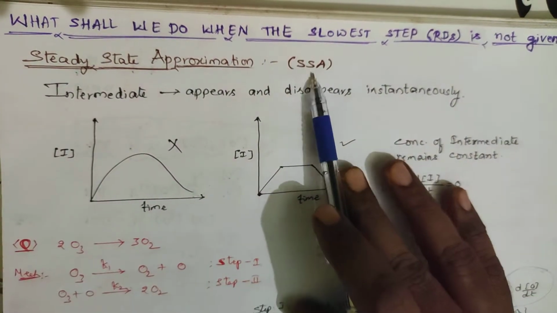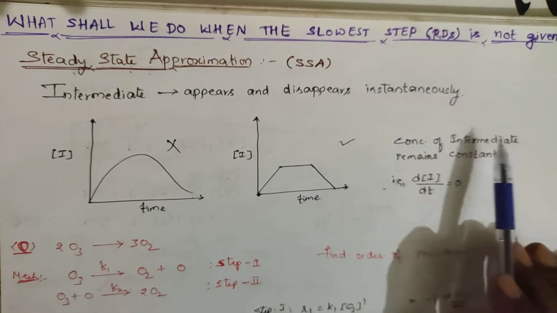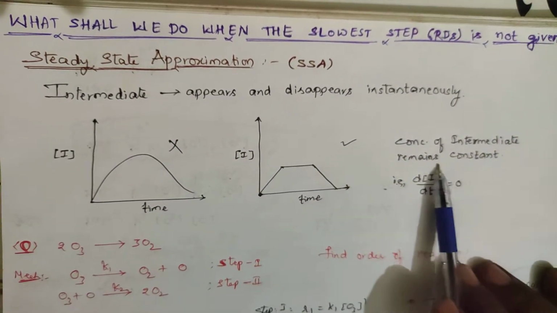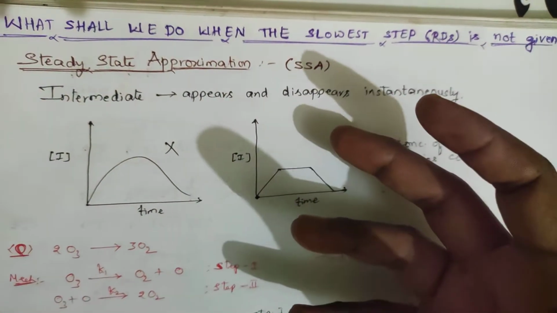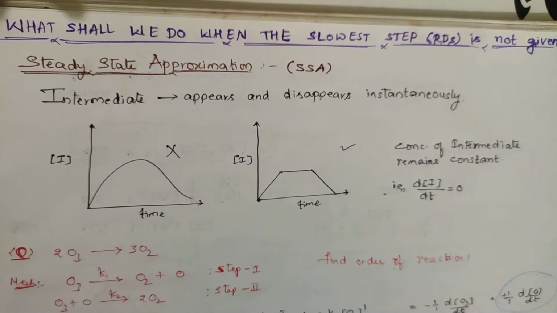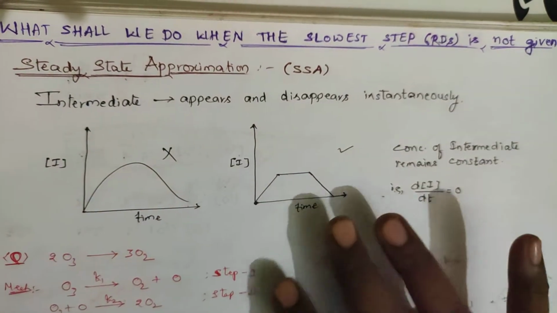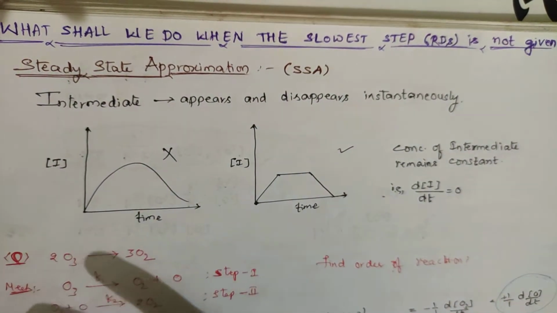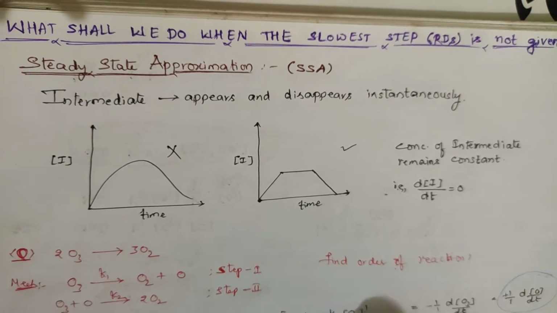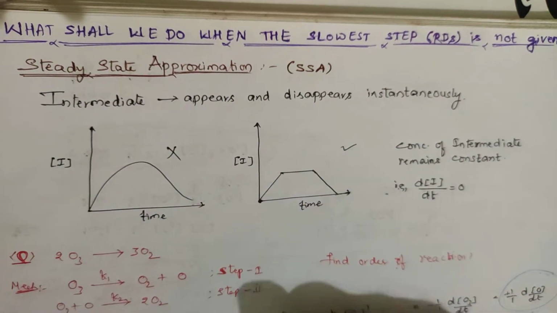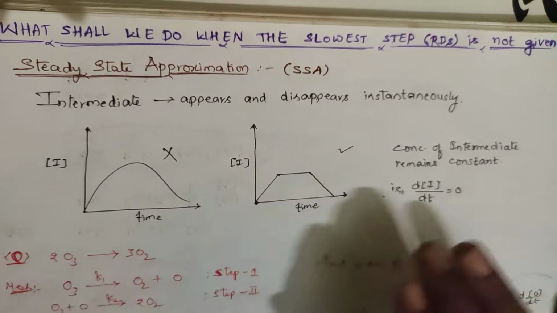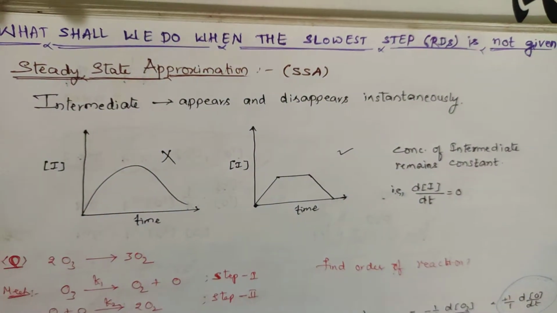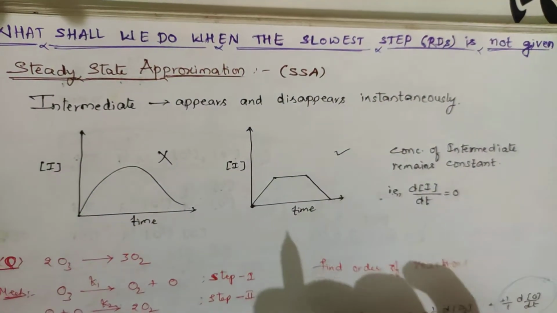What does this theory say? This theory says that the concentration of the intermediate remains constant. Means the intermediate will be formed within a fraction of a second, and it will get converted into the product. The intermediate is formed very fast, and it will not remain for a long time. Within a fraction of a second, it gets converted into product. In that particular fraction of a second, the concentration of the intermediate is not changing. It is constant, right? So this state, even though it will be for a very short time.